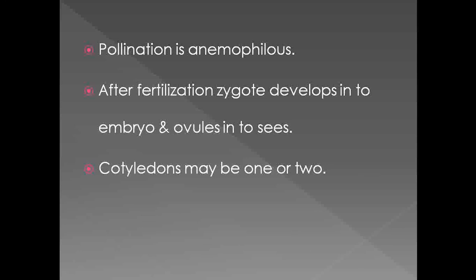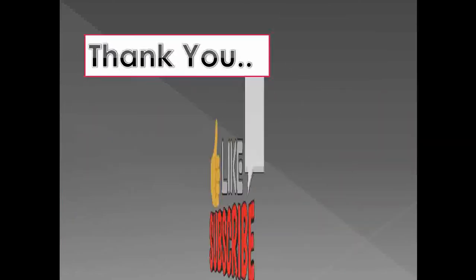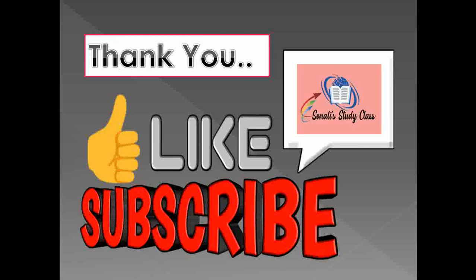So this is a feature of gymnosperms which is more advanced than the lower cryptogamic plants. Then under the gymnosperms, they show the presence of either single or two cotyledons. So these are the general characteristic features of the gymnosperms.